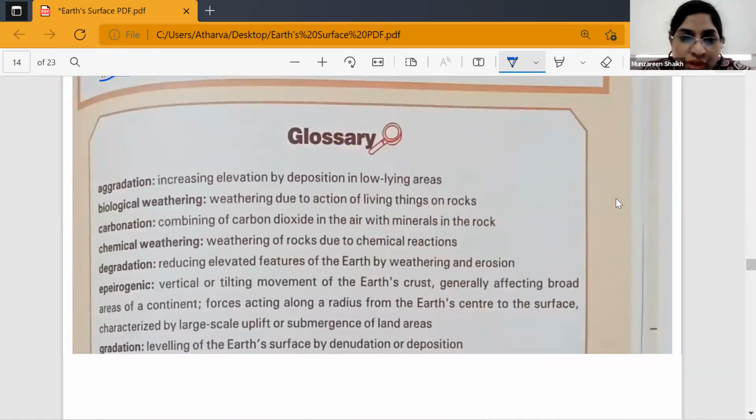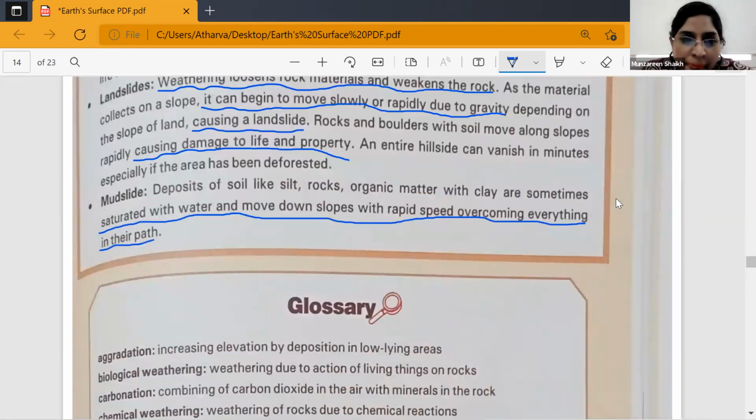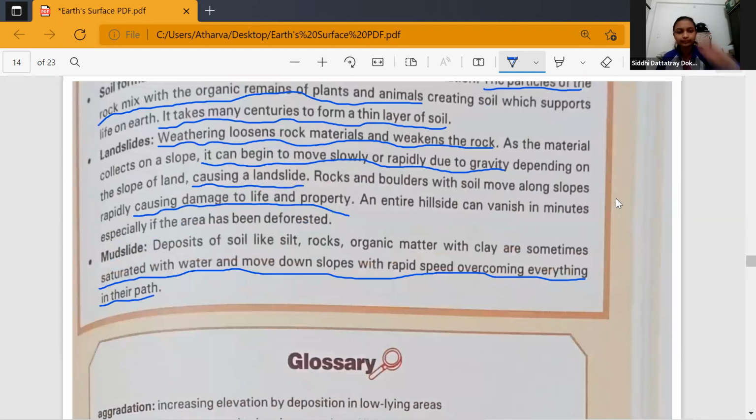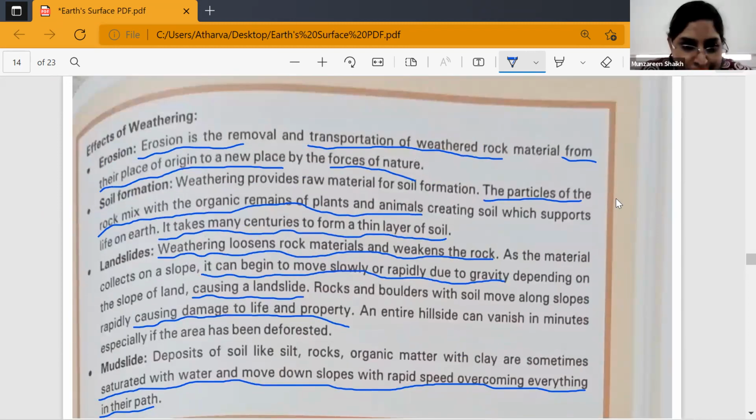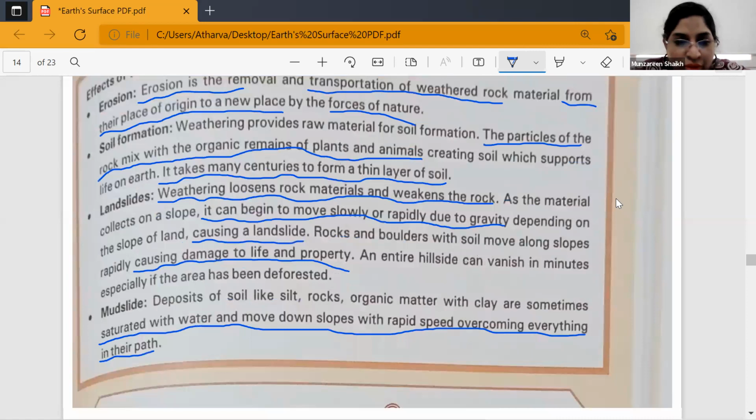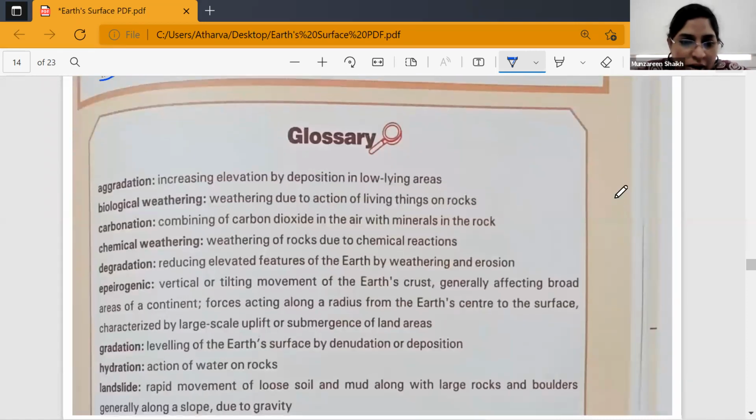What are the effects of weathering? Number one, erosion. Number two, soil formation. Number three, landslide. And number four, mudslides. Clear, everyone? Yes, ma'am. Okay, now we'll do the question answers. Just scroll down. All right.